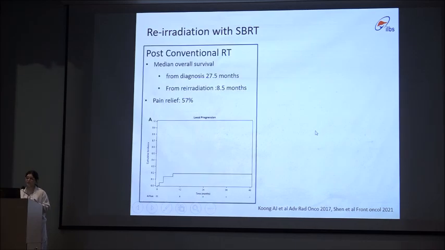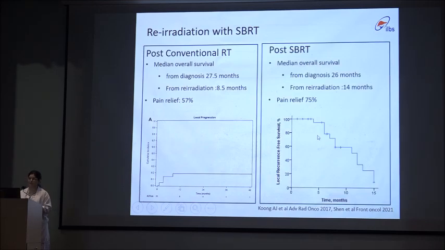Re-irradiation can be given post-conventional radiation therapy, where we have treated the patient with 25 fractions of radiation therapy, or post-SBRT also. In both these studies, they have found that there is improvement in the symptoms of the patients, especially the pain, and an increase in the overall survival from 8.5 to 14 months by the use of re-irradiation.